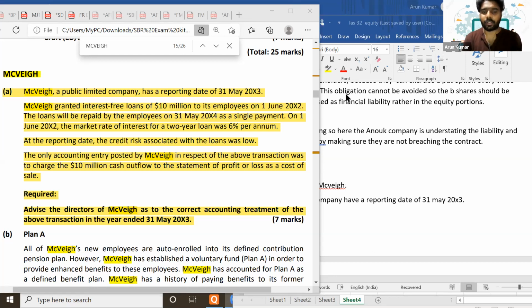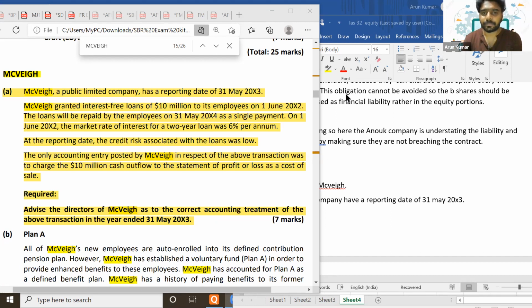No, because you are only getting repaid 10 million without any interest after 2 years. So literally they are not compensating for the time value of money there. You are not getting any compensation for the time value of money because you have issued it at non-market terms.